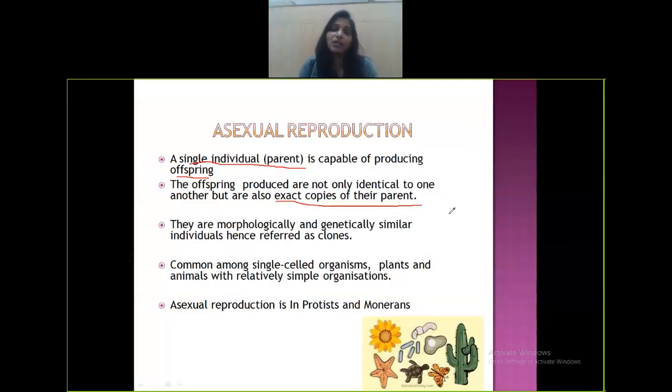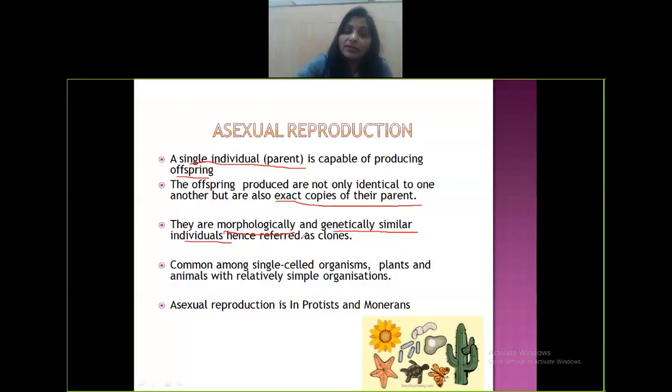But in asexual reproducing organism, they are exact copies of their parents. They are morphologically and genetically similar individuals. Morphologically means external appearance, even genetically.